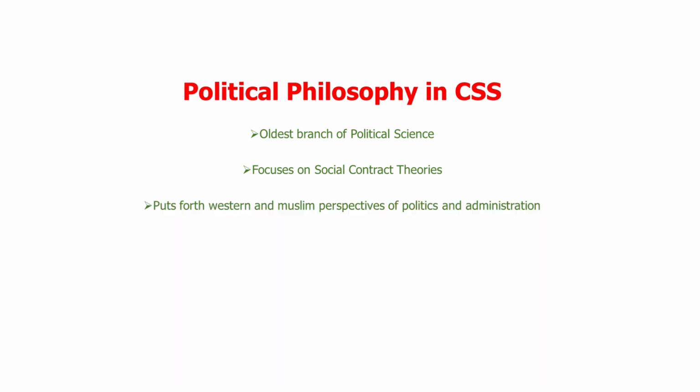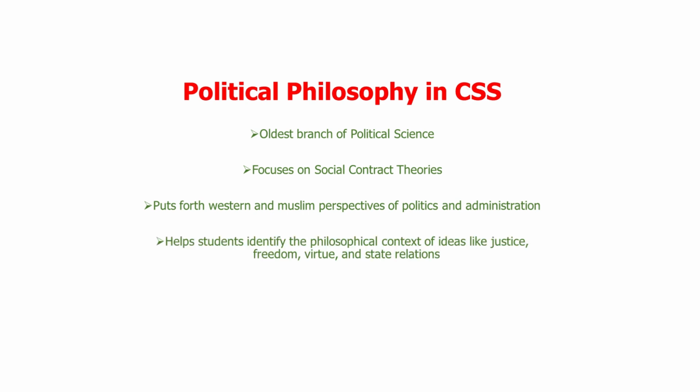And then we talk about how political philosophy in CSS helps us understand the gap between the Muslim and the Western political philosophers. It helps us understand how, in different ages, different philosophers were present, but their ideas had some kind of relevance with each other. And this is how we see that in both sides of the world, the political maturity was on its rise. And of course, political philosophy in CSS helps students identify the philosophical context of ideas like justice, freedom, virtue, and state relations.